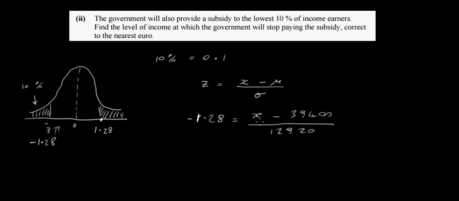We don't know what our salary is, our cutoff point for this subsidy that the government is going to pay these people. We do know the mu and the standard deviation for the population. So you just have to manipulate this, and what you end up with is x equal to 22,862 euros. This is the level of income at which the government will stop paying this subsidy. So if you earn below this, you'll get this subsidy from the government.